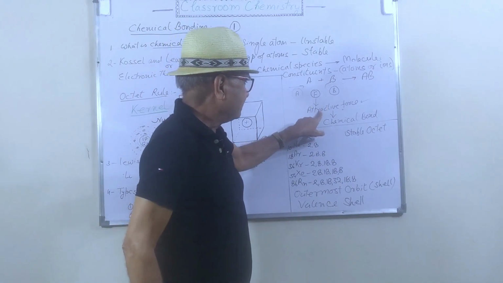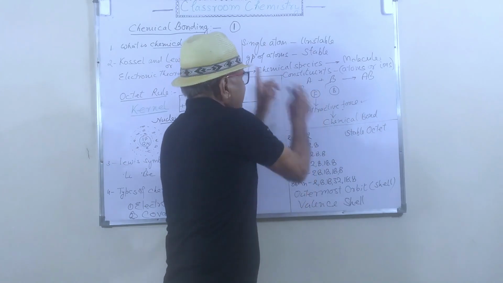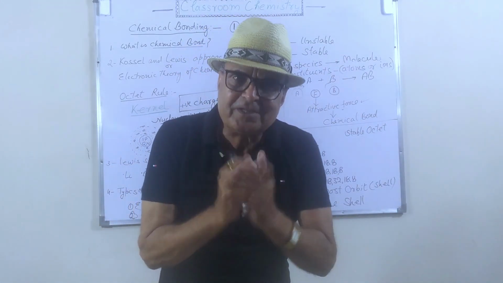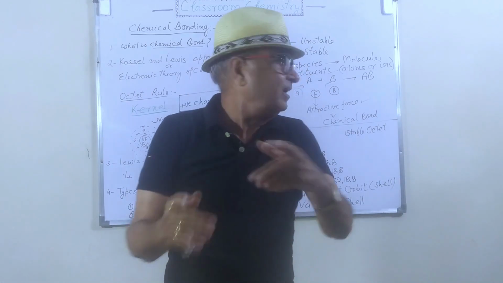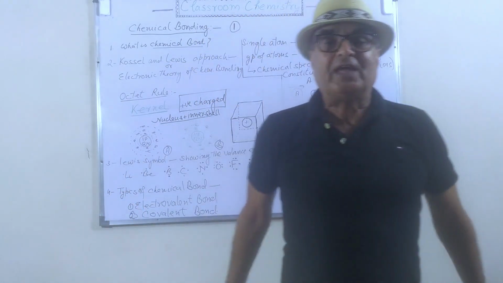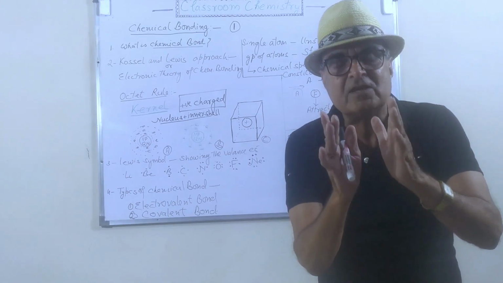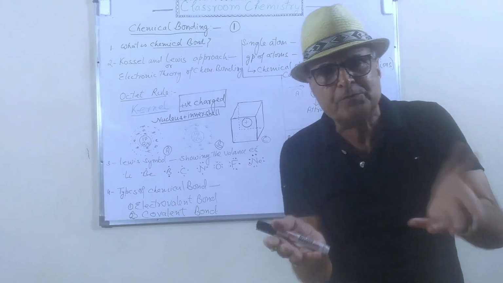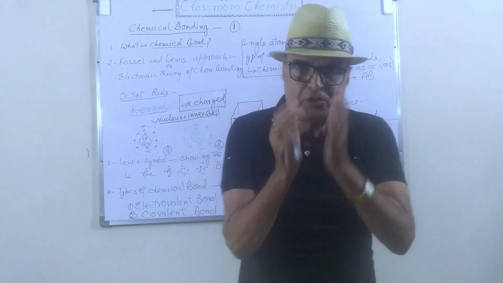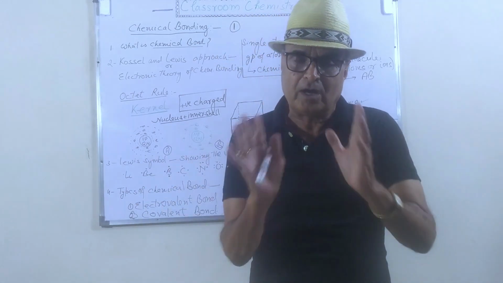The attractive force which holds the various constituents together in a chemical species is called the chemical bond. Now again listen to me: the attractive force which holds the various constituents in a chemical species is called the chemical bond. This is the definition of chemical bond. I think that you have understood about this.